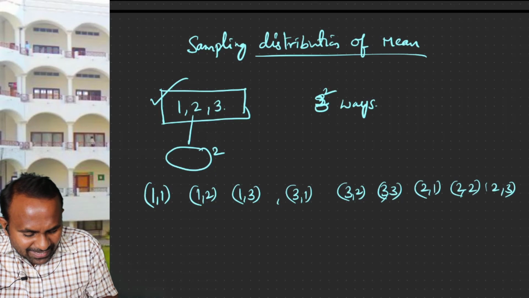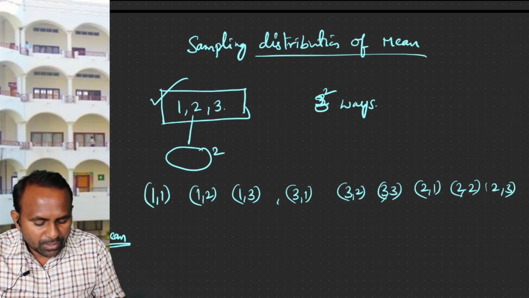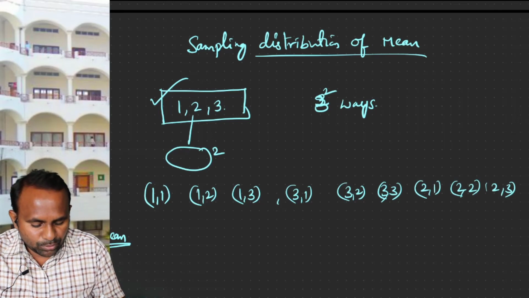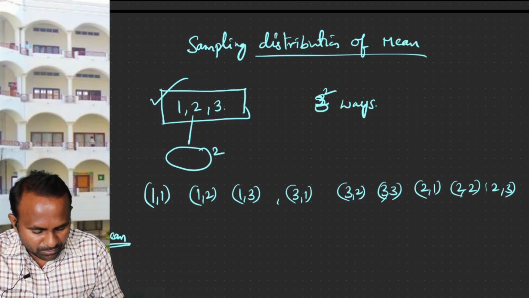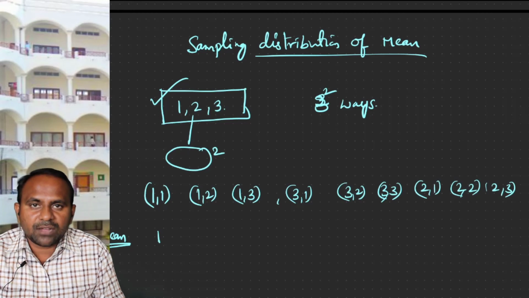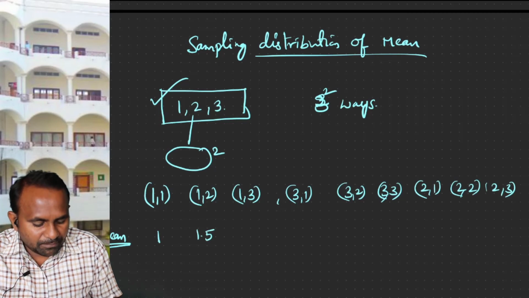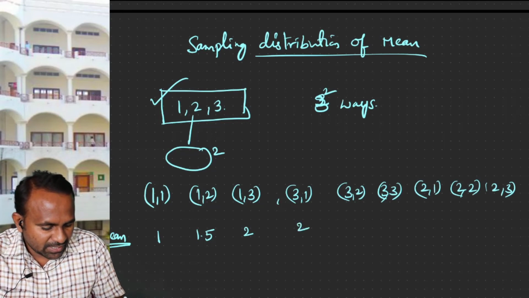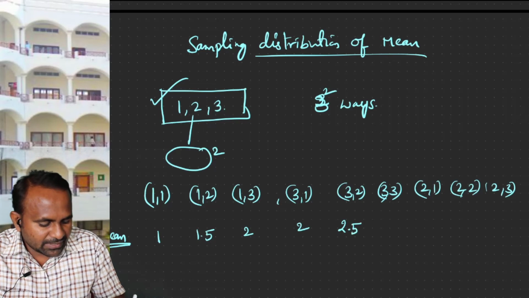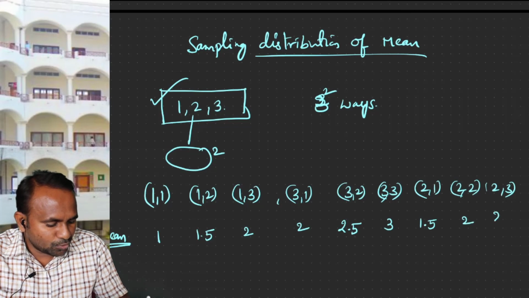Now, for these samples, I want to indicate what their means are. As you all know, the mean of the first data, if it is having 2 elements, is given by the sum of all elements divided by the number of elements. That is 2 divided by 2, which will be 1. The average of the first collection is 1. Likewise, the average of the second sample is 1.5. The mean of the third collection is 1 plus 3 by 2, which will be 2. Again, the mean of this collection is 2. The mean of the next collection is 5 by 2, meaning 2.5. Next the mean is 3, and next is 1.5. Next is 2. Next is 2.5.